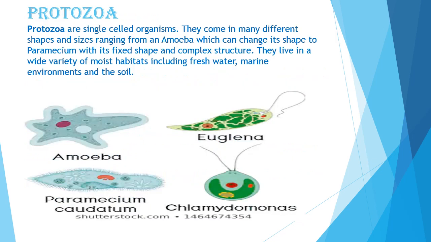Now let's study the next major group of microorganisms, that is protozoa. Protozoa are single-celled organisms. They come in many different shapes and sizes, ranging from an amoeba, which can change its shape, to a paramecium with its fixed shape and complex structure. They live in a wide variety of moist habitats, including fresh water, marine environments and the soil.